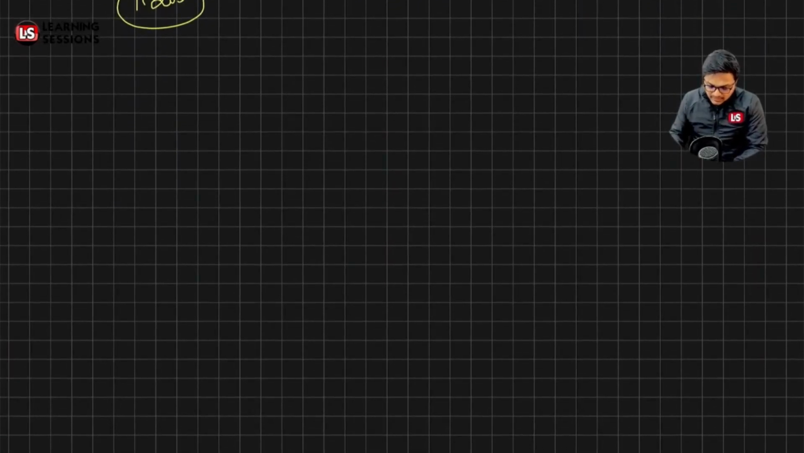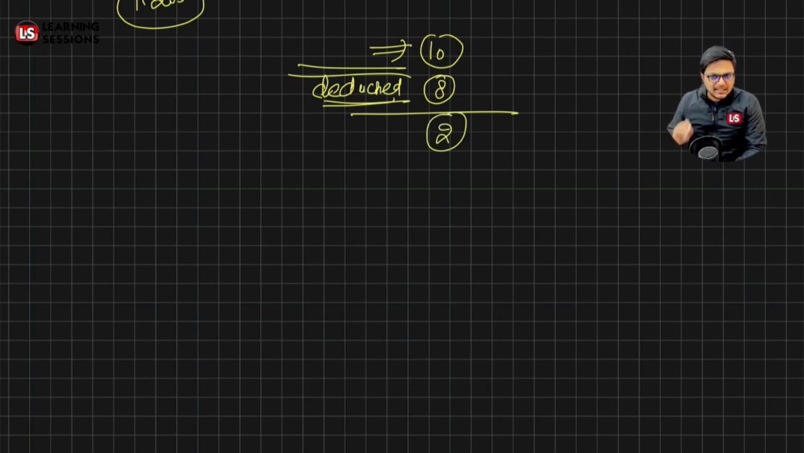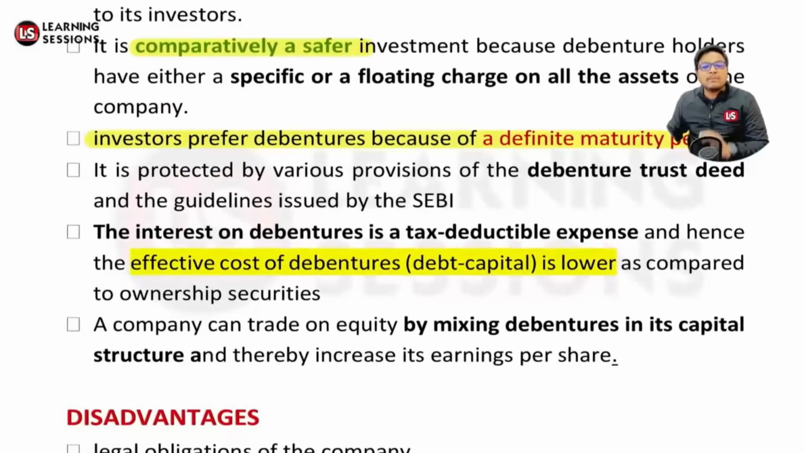But in case of debentures, let's say your total profit was rupees 10, and you paid an interest of rupees 8 to the debenture holders. Now this will be deducted before calculating the tax, so your taxable income will be rupees 2 over here. Is that clear? So the company has to pay a lesser tax amount. And after that, the company can trade on equity by mixing debentures in its capital, and it can increase its EPS.